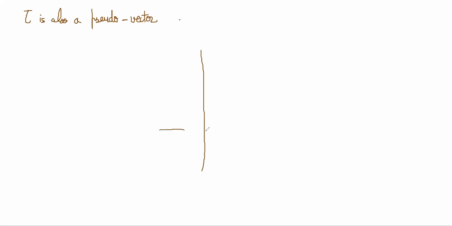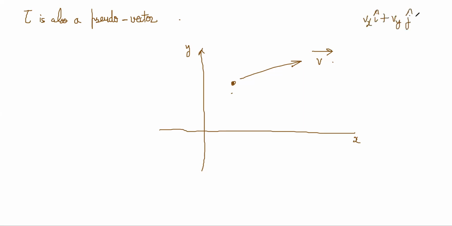Think about a normal vector like velocity. Suppose a particle was going at some velocity V like this. Velocity or displacement or momentum, these are normal vectors. Why are they proper vectors? Because suppose you have chosen your x and y axes. The velocity vector has been decided as vx i cap plus vy j cap.